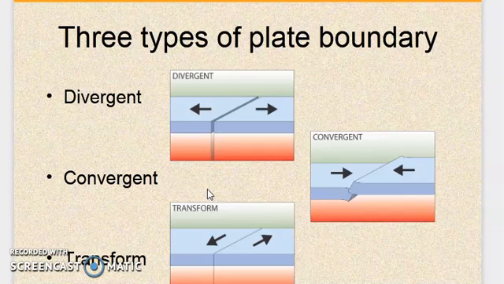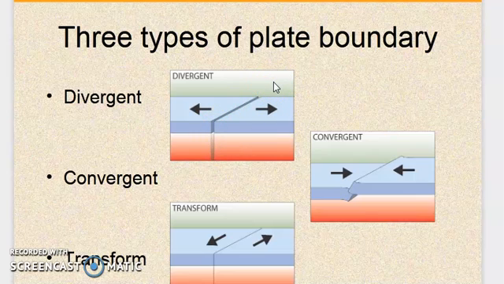Now, in plate tectonics there are 3 kinds of boundary. What are those 3 kinds of boundary? You can see in the picture: the divergent boundary, the convergent boundary, and the transform boundary. Now, what is the divergent boundary? It is when two plates are moving apart from each other. By this arrow you can see one plate is moving to this side and another plate is moving to this side. When these plates move apart from each other, that is called the divergent plate boundary. These two plates are called the divergent plates, and this middle boundary is called the divergent plate boundary.